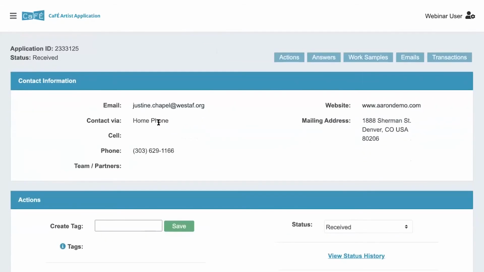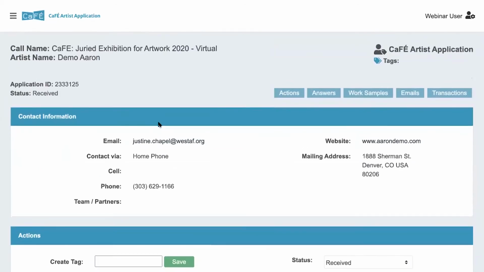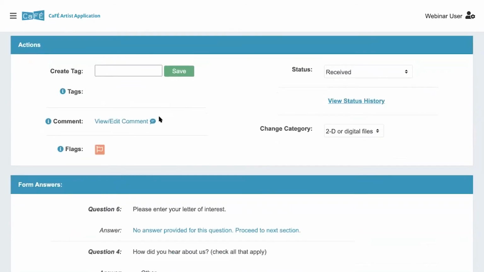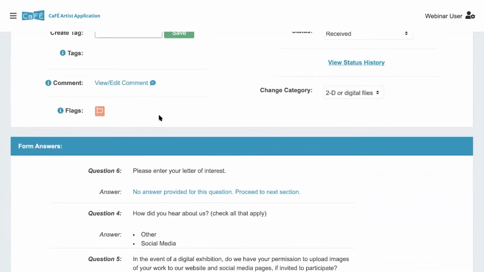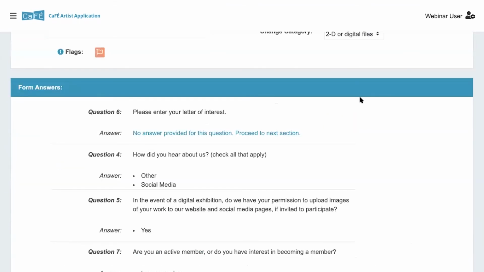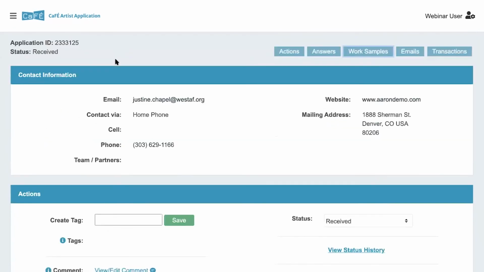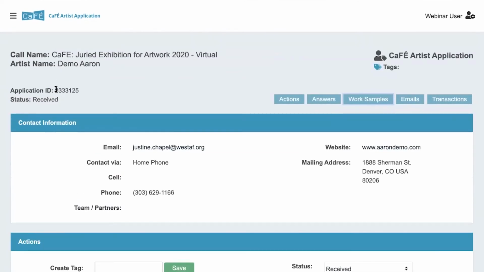Overall, the layout of the page is updated with separate sections for each element of the application. So you can see each little box of sections here. And you can also click on each section from the top right to have it scroll down to that part of the application. And then at the top here, you can see we've clearly got the call name, the artist name, application ID number, and its status. On the right, it'll show you any tags, which again, I will show you how to create in a second.